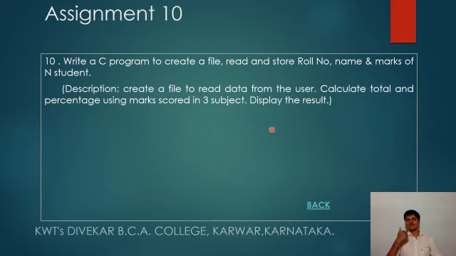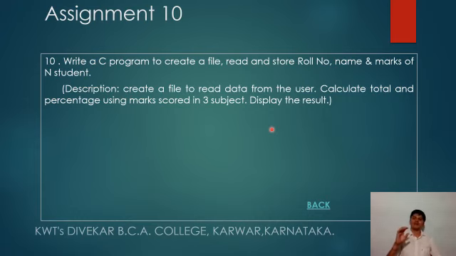First part is to create a file, reading the name of the file from the user itself, and then read the details of n students. To read the details of n students, first you should know what is n. So second part, after creating a file, is to read the number of students, and then further read one by one the details of n students.